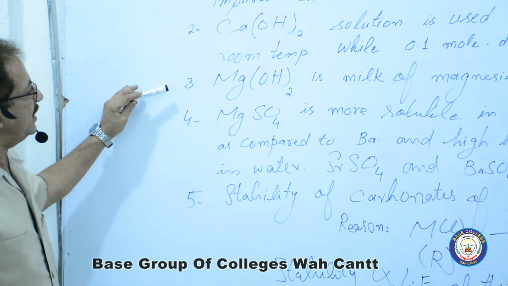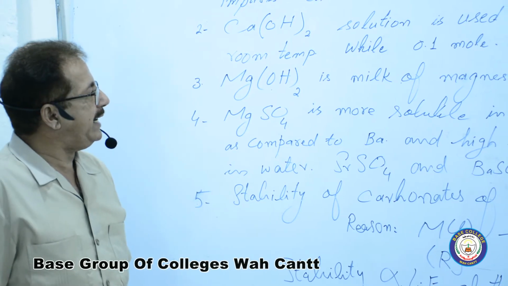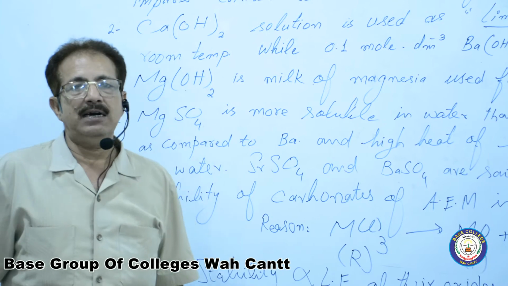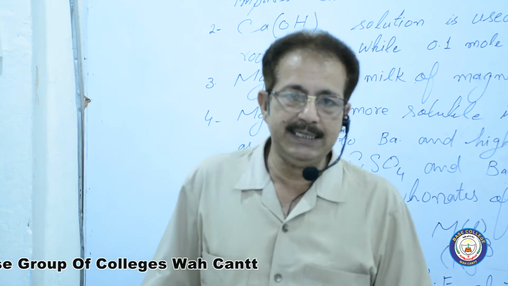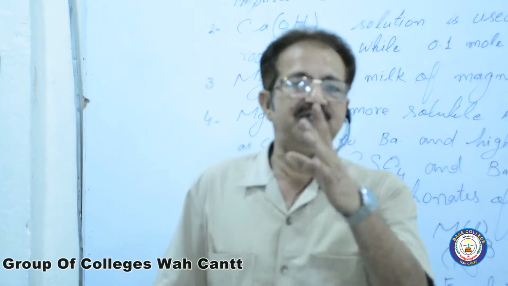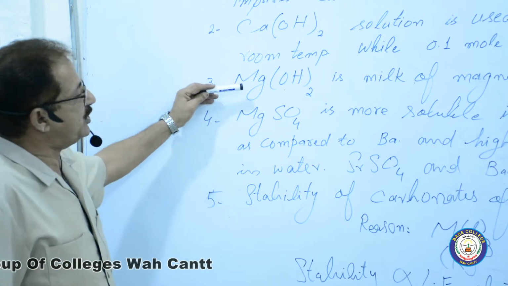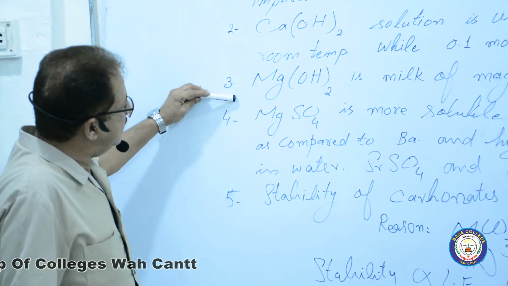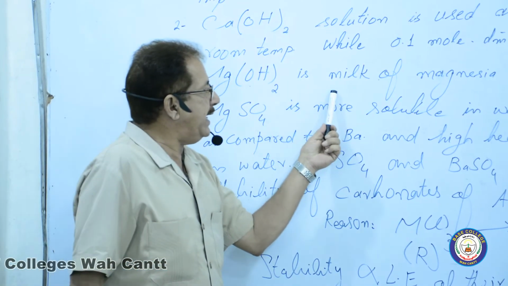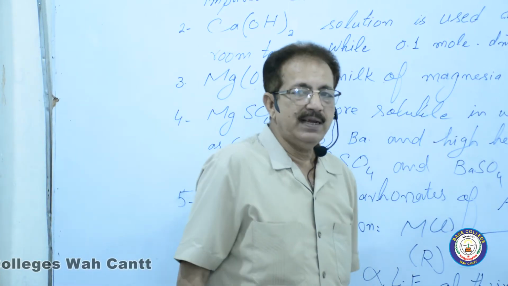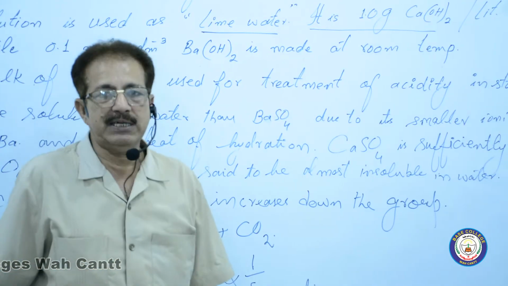Now the third point, magnesium hydroxide is known as milk of magnesia. There is a question in your exercise: what is milk of magnesia? Write its only one significant use, an important use. So for the answer of that question, I have written here in third point that magnesium hydroxide is known as the milk of magnesia. It is used for the treatment of acidity in the stomach.